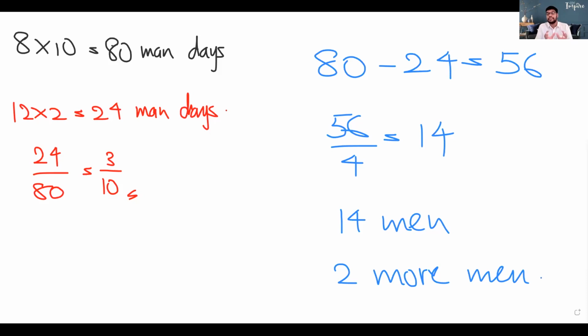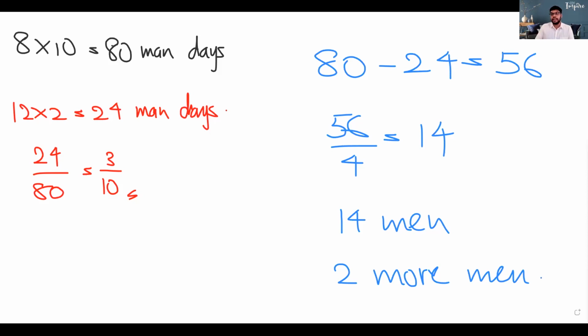So 56 man days of work is left, and he wants it done within 4 days, because he wants the entire task completed in 6 days. From the 6 days, he already spent 2 days with 12 men. So for the next 4 days, he needs to complete the remaining 56 man days of work. We divide 56 by 4. That means you will need 14 men, right?